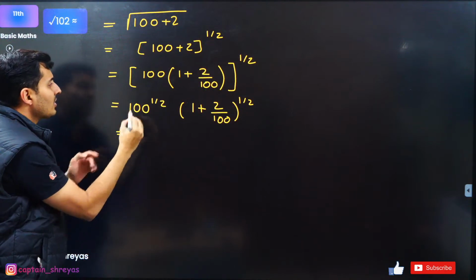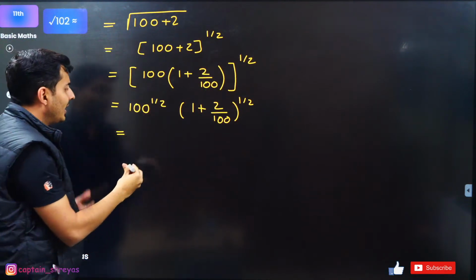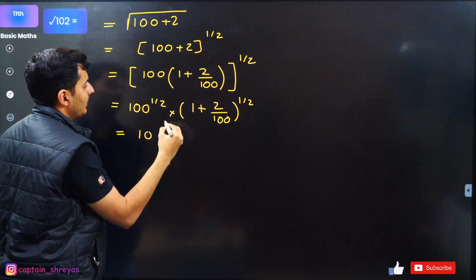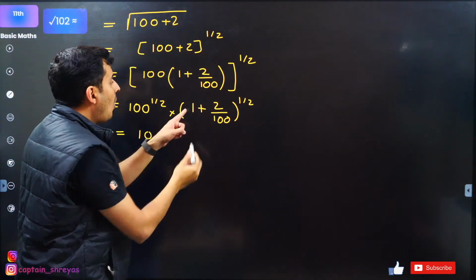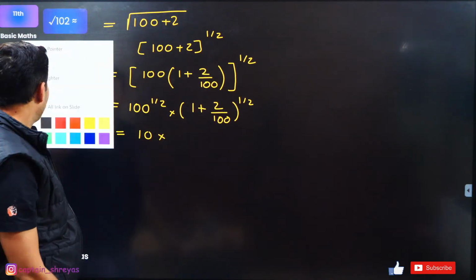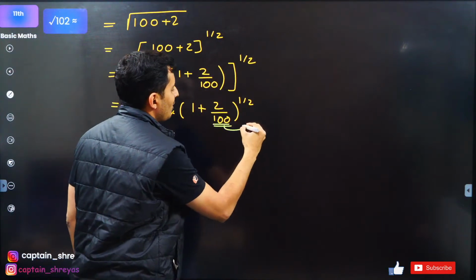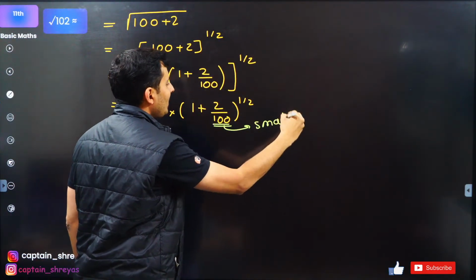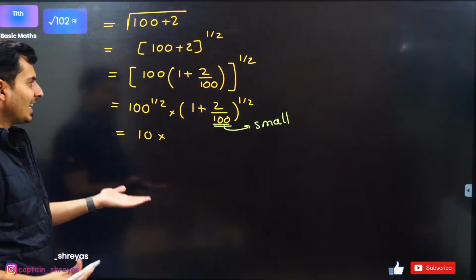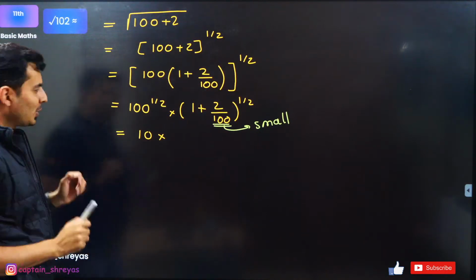100 raised to half means root of 100. What is root of 100? It is 10. So 10 multiplied by... Oh, this is binomial. Look at this. This is binomial. This is very, very small, small as compared to 1. Exactly. 2 by 100 is a small number as compared to 1.